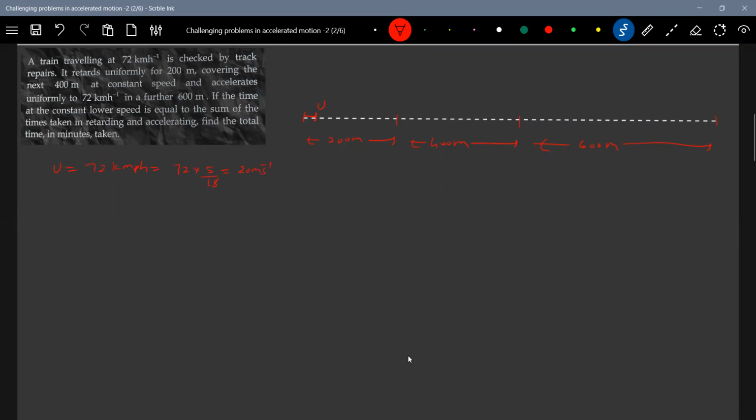Okay, this will retard. It will enter here with a uniform speed. Then this will be, and it will accelerate. Finally, it will acquire the speed U. This interval of time, T1,